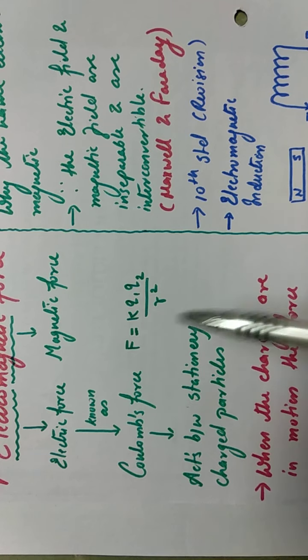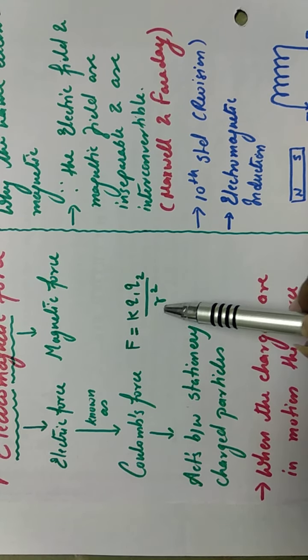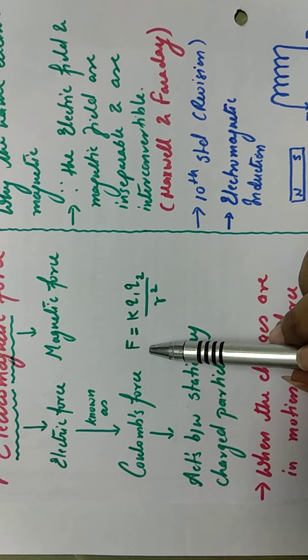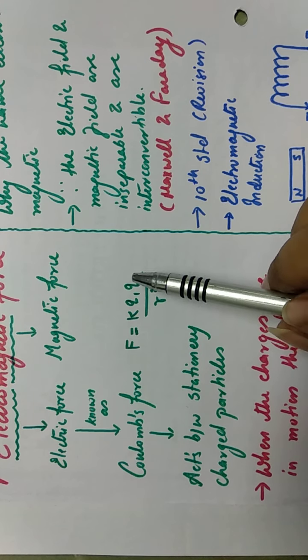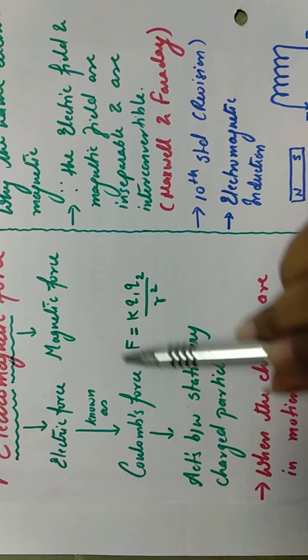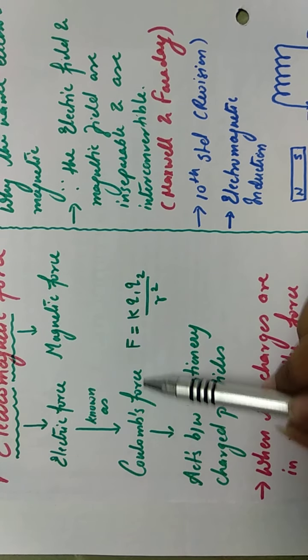And the magnitude of that force is given by this equation. You must have a feeling like you have seen this equation. Of course, you have seen a similar equation of gravitational force. What was it? Gravitational force is equal to capital G into M1 M2 divided by R square. So the formula for gravitational force was very similar to this formula. Okay, now this equation was given by Coulomb.